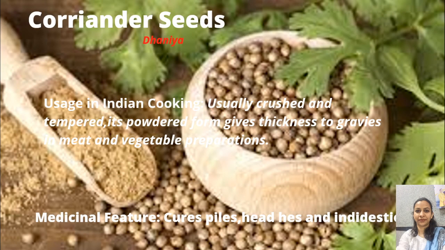Next are the coriander seeds. You can see here in the picture coriander seeds or dhania, which we call it. It is available in three forms. You can see the fresh coriander leaves, the coriander seeds as well as the coriander powder. These three are widely used in our daily cooking. It cures piles, headaches, and indigestion.